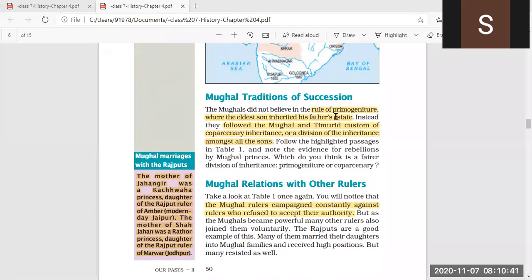Mughal traditions of succession we have also studied, in which we have seen that Mughals believed in the division of inheritance among all the sons. They believed that not only the eldest son should inherit the father's property, but all the sons should have an equal share in the father's estate.